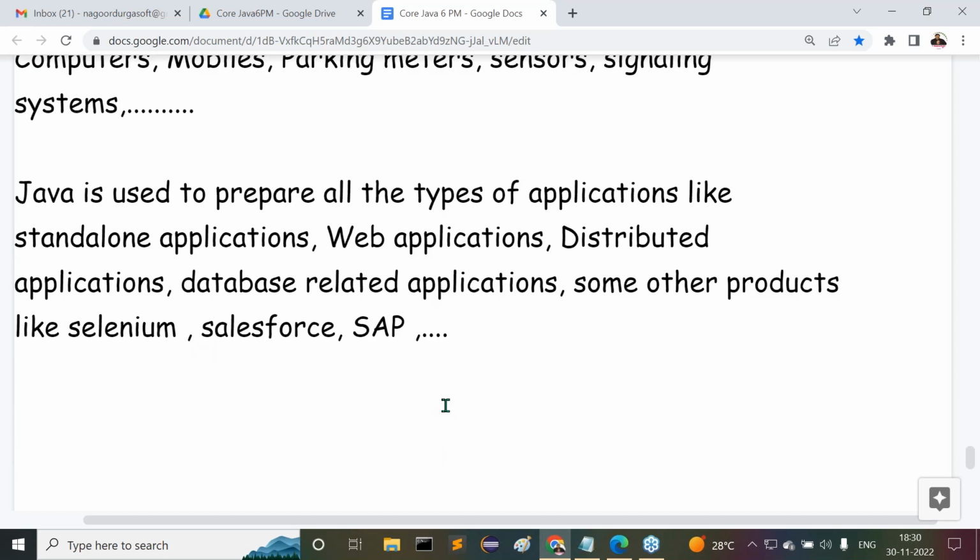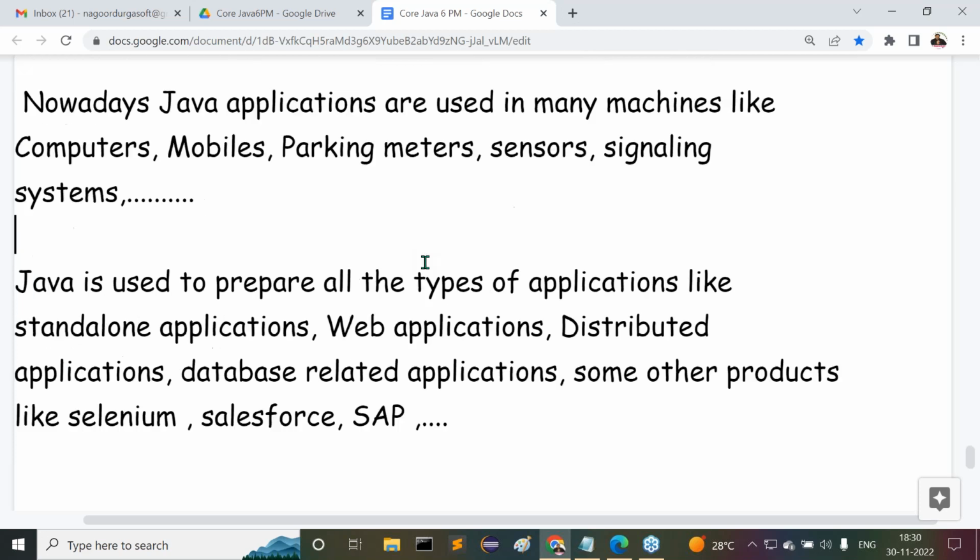Next is another reason. Java is used to prepare all types of applications like standalone applications, web applications, distributed applications, database related applications, and other products like Selenium, Salesforce, and SAP. By thinking about all these points, we can give the conclusion: Java is a portable programming language. Clear to all of you? Right, sir.